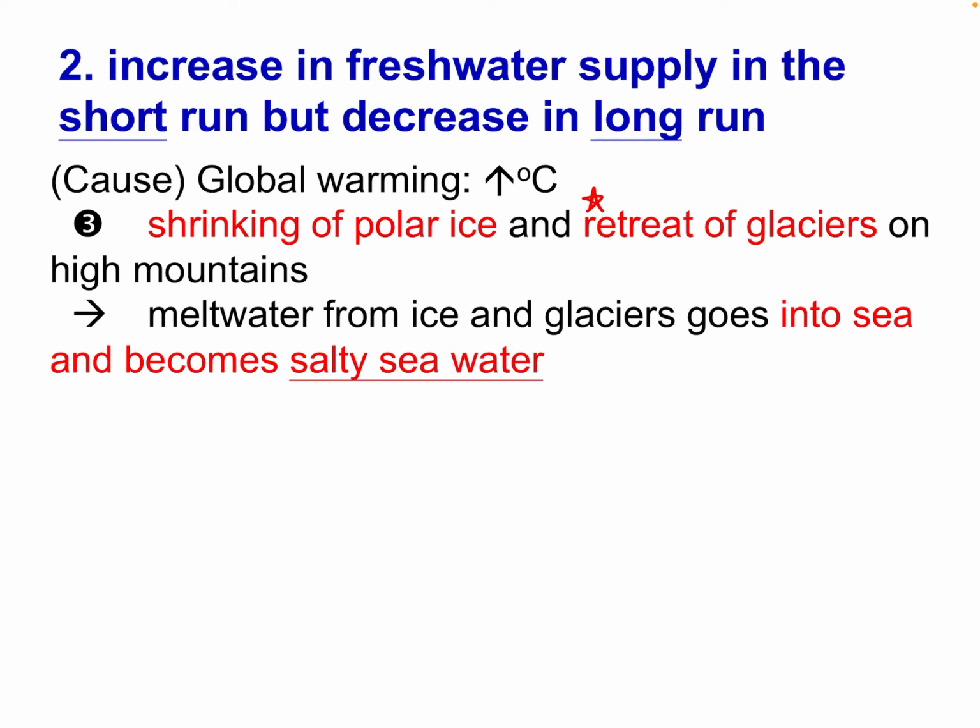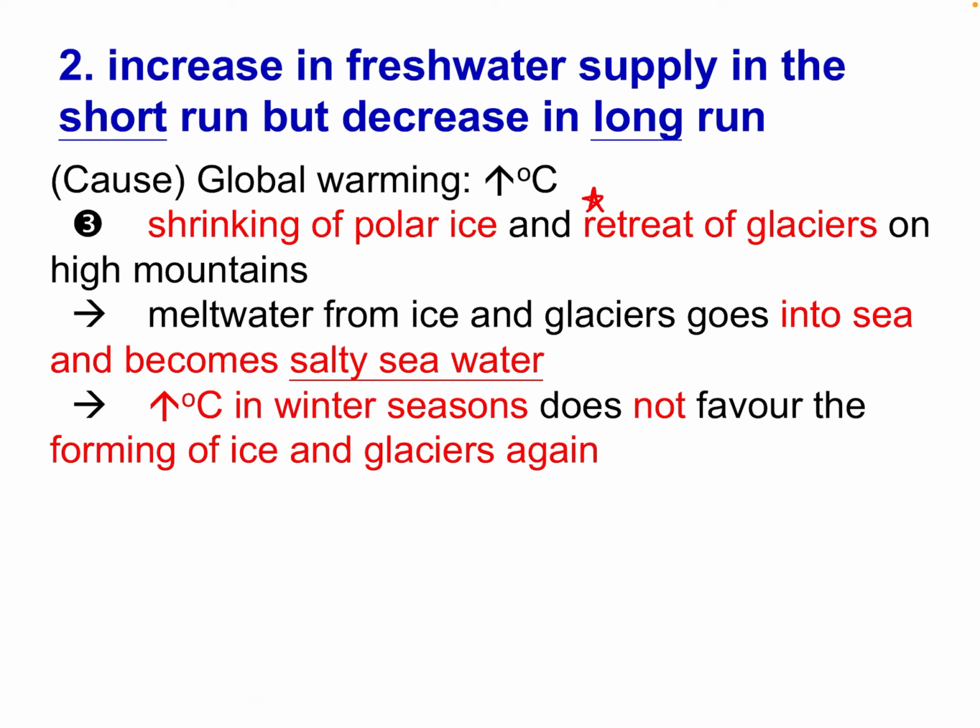Once all the glaciers melt, they will cause the use up of the fresh water. When they run into the sea and become salty seawater, we cannot use seawater for irrigation and drinking.